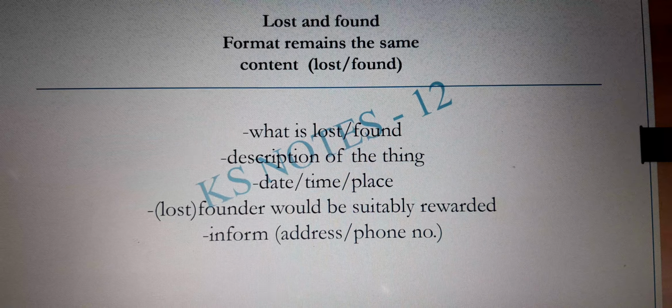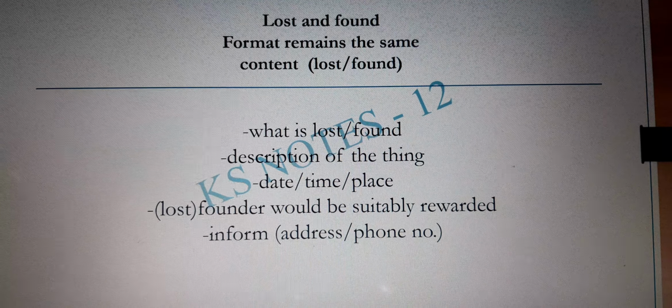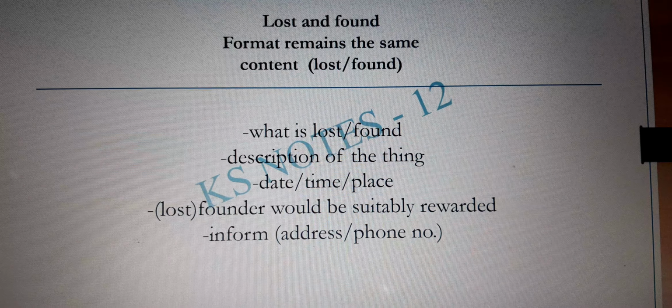Now suppose it's a bag: the color of the bag, the company of the bag, if there is a scratch on the bag, what are the contents of the bag that you have to write, what was the date when it was lost, the time, the place, and whosoever will be able to find it would be suitably rewarded, and he or she, whosoever it is, can inform the address. It is better to give a phone number than the address. So this is what is included.